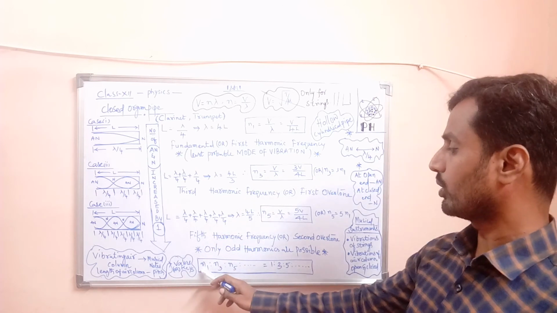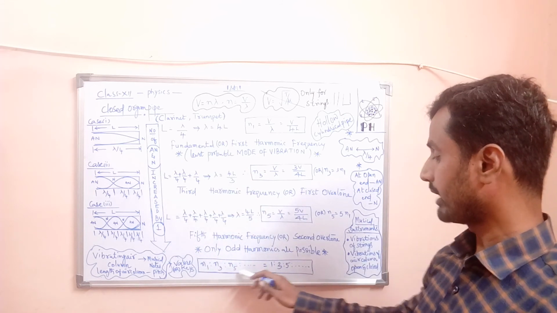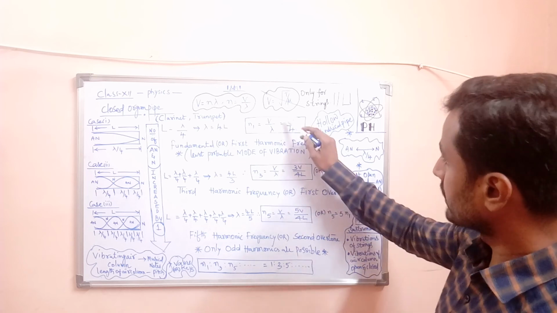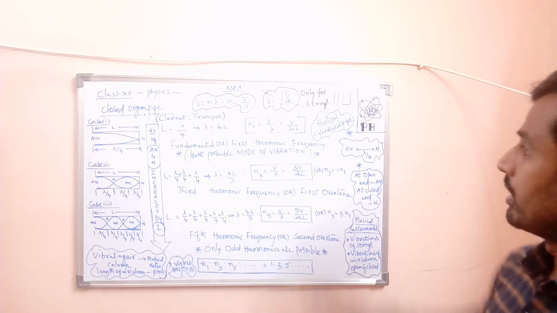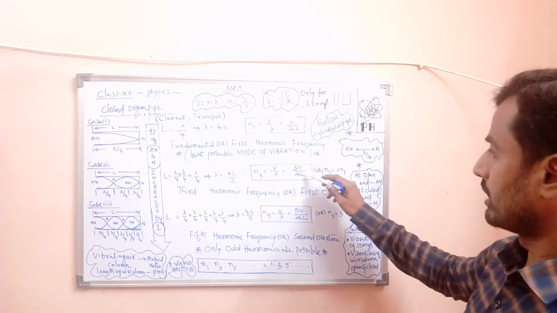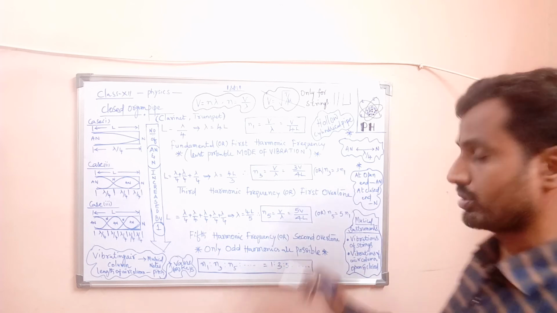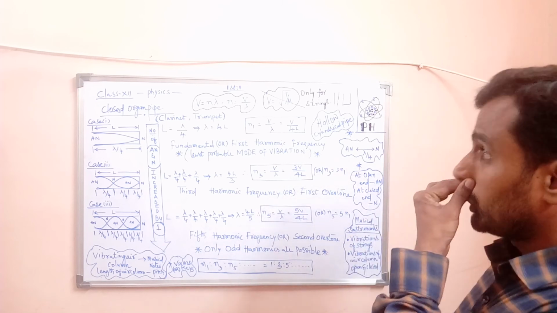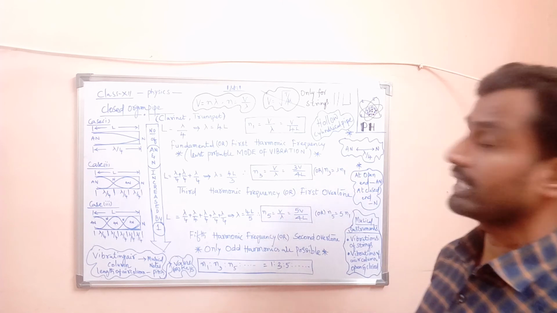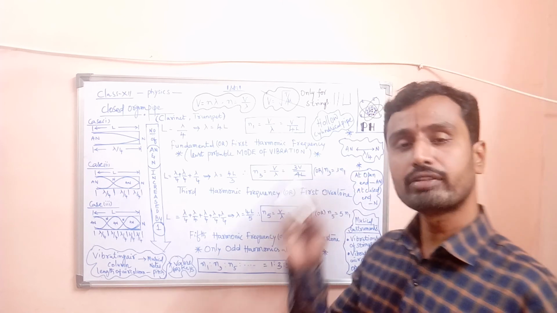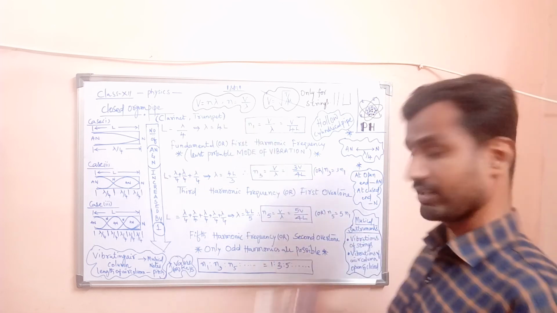So the frequency ratio in the case of a closed organ pipe is N1 is to N3 is to N5 is equal to 1 is to 3 is to 5, because here is 1 and here is 3 and here is 5. And V by 4L is common, V by 4L gets cancelled, so the ratio is 1 is to 3 is to 5. Odd ratios are observed. So the main difference between closed and open organ pipes is that in the case of an open organ pipe, all frequencies are possible. In the case of a closed organ pipe, only odd frequencies are possible.